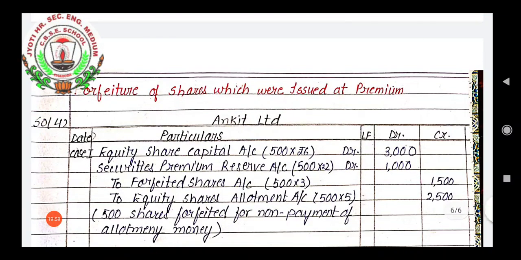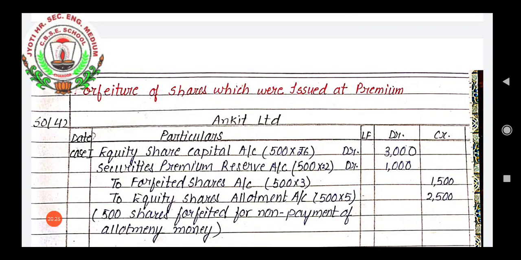So we'll have entry equity share capital account 500 into 6, that is 3000. Securities premium reserve. Why are we writing it? Because this question is the case of not receiving of securities premium. So as the company has not received this amount, securities premium reserve account will be debited.